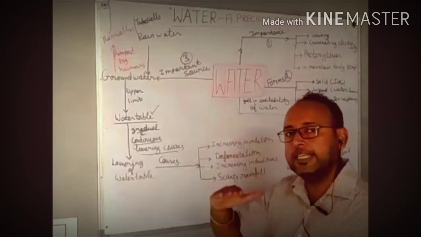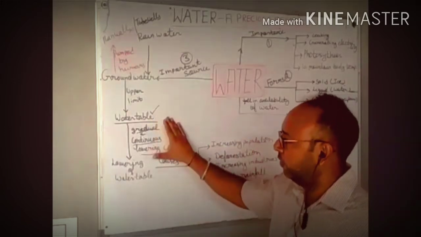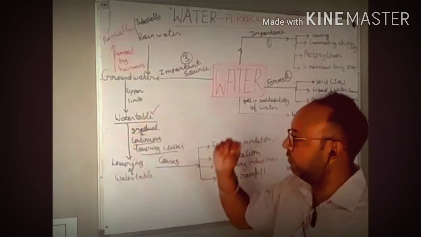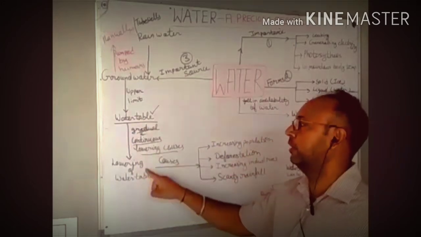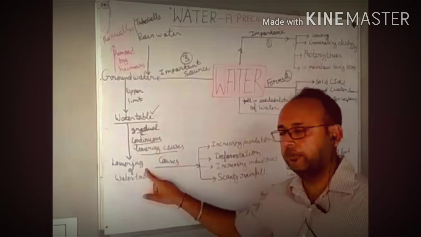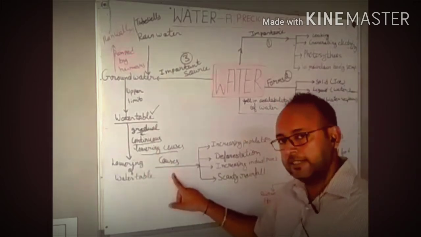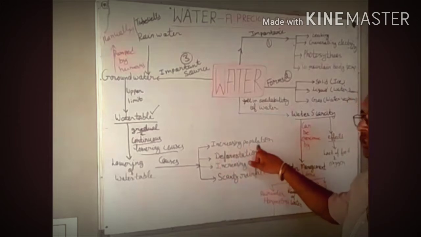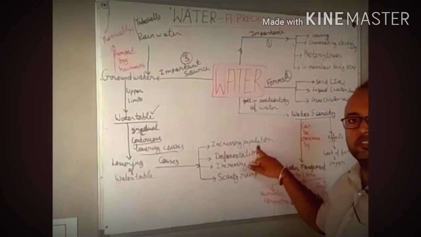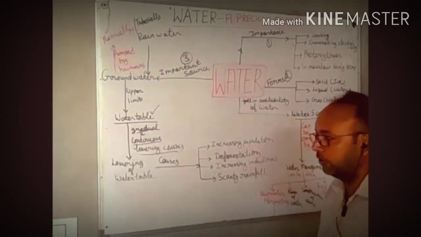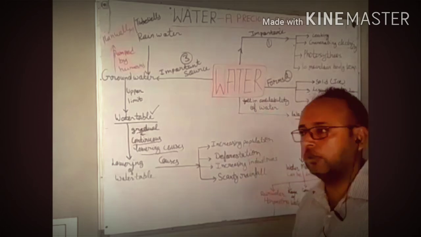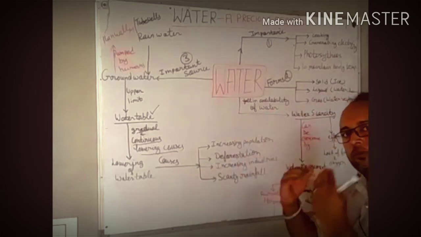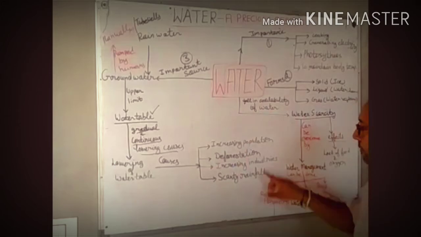This is the decrease in the water table, right? If it goes on regularly and continuously, what will happen? It will lower the water table. What are the causes of the lowering of the water table? First, increasing population. Population is increasing day by day, so the use of water will be more. Then the lowering of the water table will also be there.